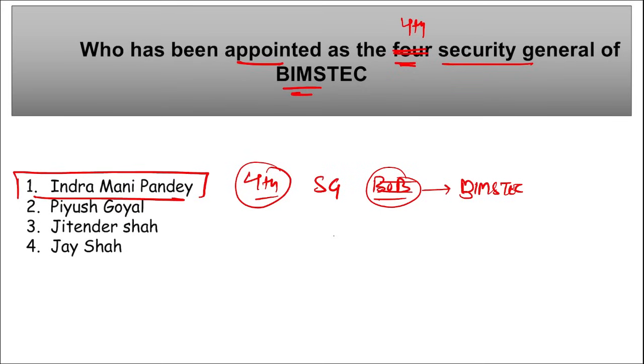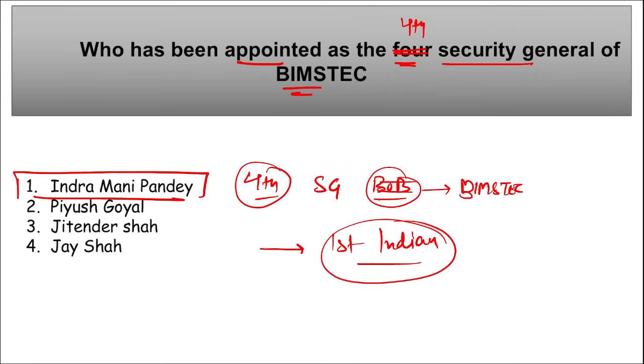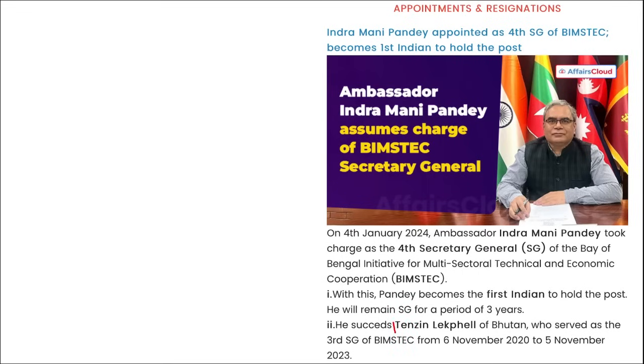And remember, he became the first Indian to hold the post. Correct? I repeat, Indra Mani Pandey, he became the fourth Secretary General of BIMSTEC. He became the first Indian and he will hold this position for the next 3 years. He succeeded whom? He succeeded Tenzin Lekpal of Bhutan to become the fourth Secretary General, right?